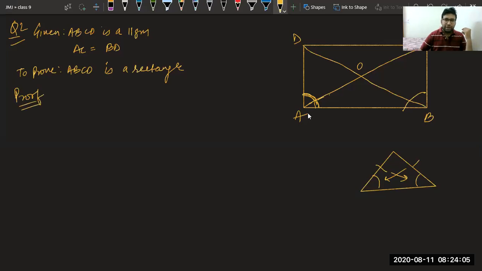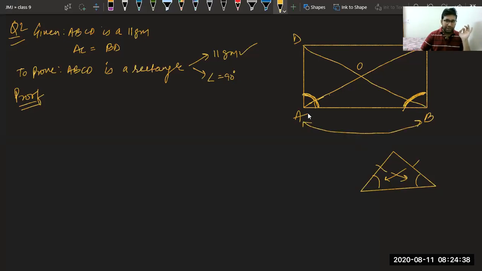We know it is a parallelogram, and to prove rectangle, first property is to prove parallelogram, and second thing is to prove angle equal to 90 degree. Already we have given it is a parallelogram. We have to think of a way by which we can prove angle equal to 90 degree. For that, first we have to prove angle A equal to angle B. If we can prove that, we can say they are supplementary and we can easily prove equal to 90 degree. So first question comes, how to prove them equal?